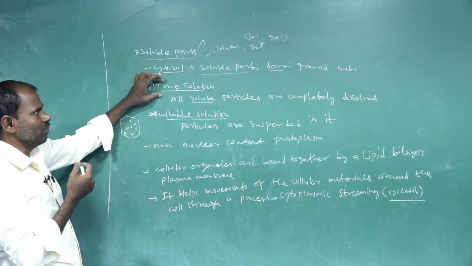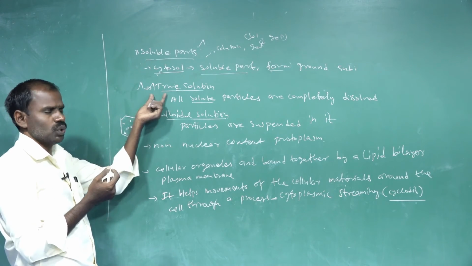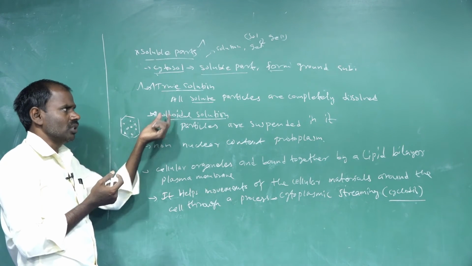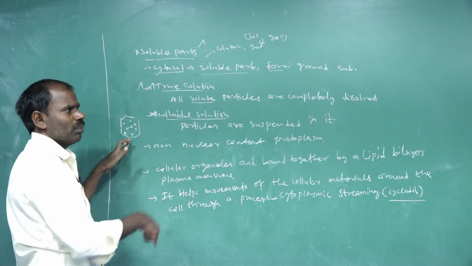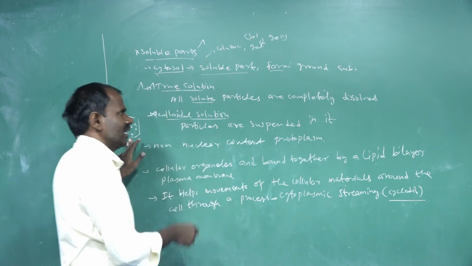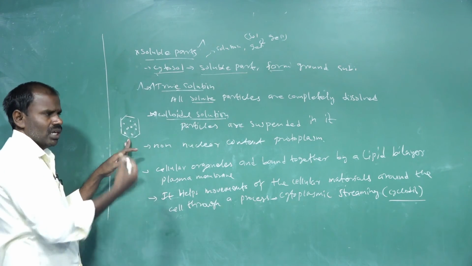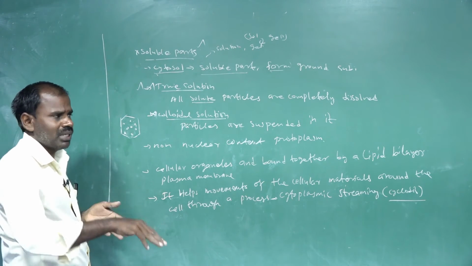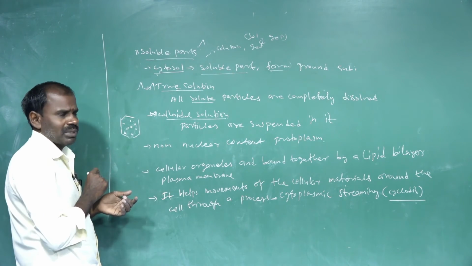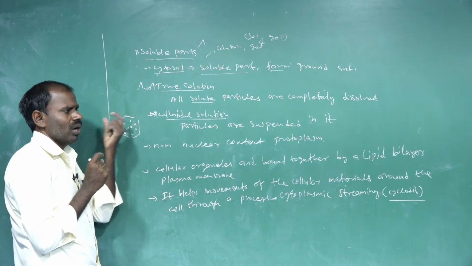There are two types of solution present in the cytoplasm. The first one is the true solution, and the second one is the colloidal solution. When all the solid particles are completely dissolved in the water of the cytoplasm, that nature is called a true solution. When the same types of solid molecules are not dissolved but are suspended in the cytoplasm, that type of solution is also called a colloidal solution.